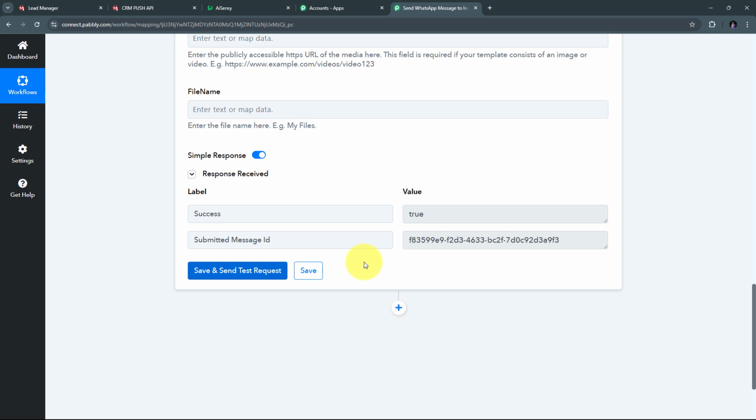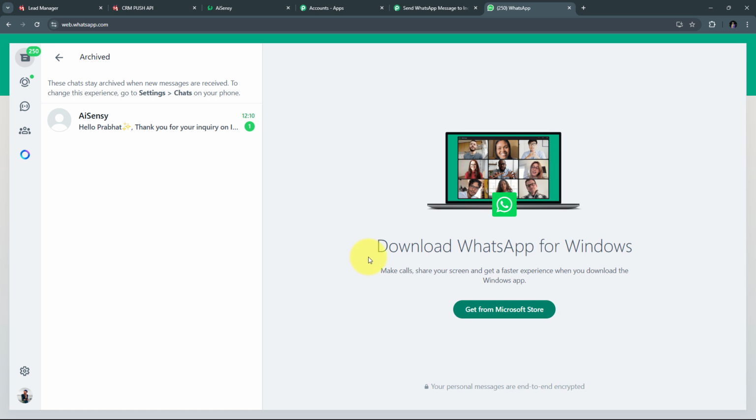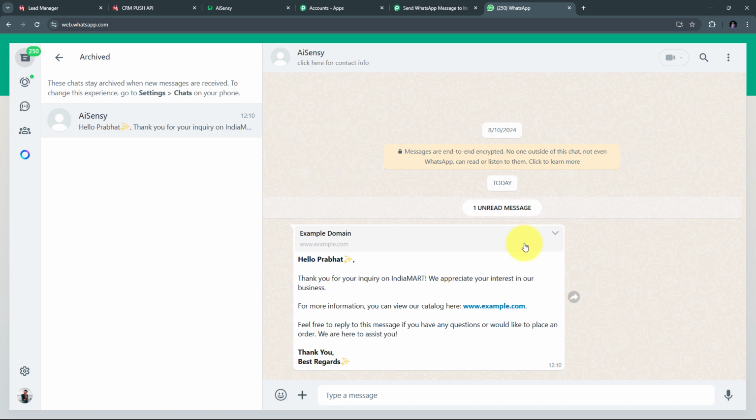So here to check whether I have sent the message on WhatsApp or not, let me open WhatsApp. Now here on WhatsApp we can see I have received this new message. So I'm going to open this. And here this is my message that says, "Hello Prabhat." So this was the name of my lead or the inquiry. Thank you for the inquiry on IndiaMART. We appreciate your interest in our business.